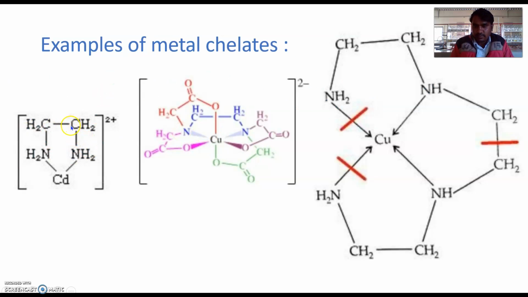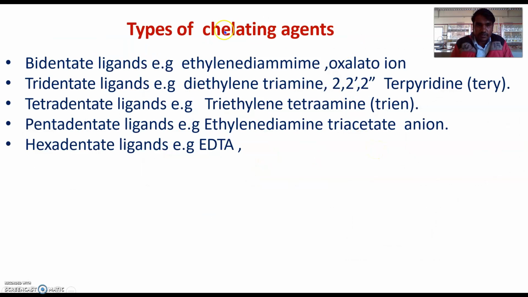Now this is the ethylene diamine complex. Here one ethylene diamine forms two bonds with this cadmium. Then this type of ligand is called a chelate, and these complexes are called chelating complexes, and this process is called chelation.